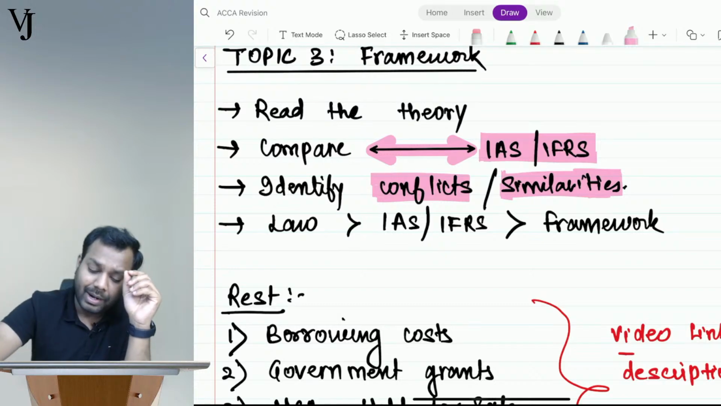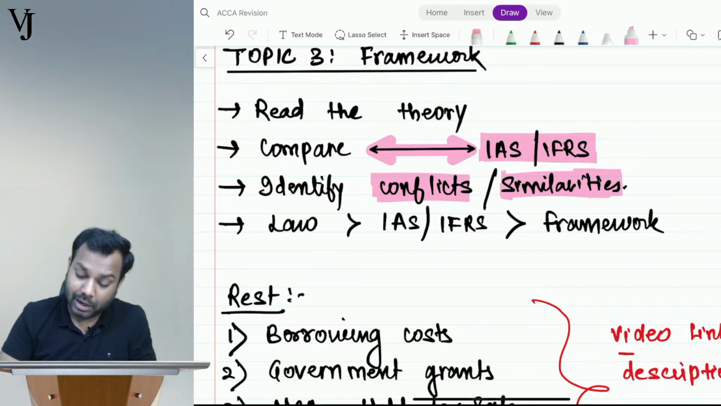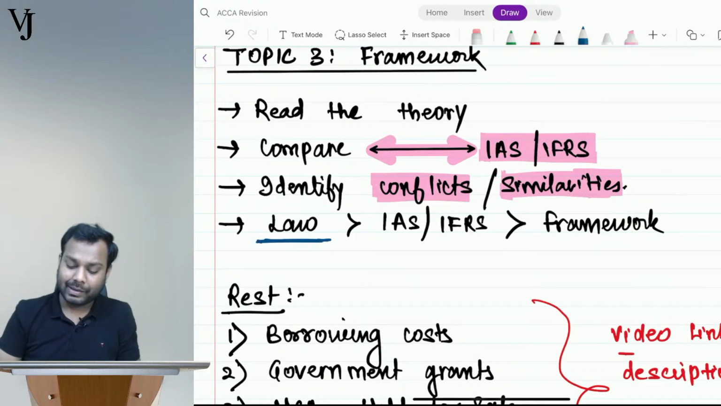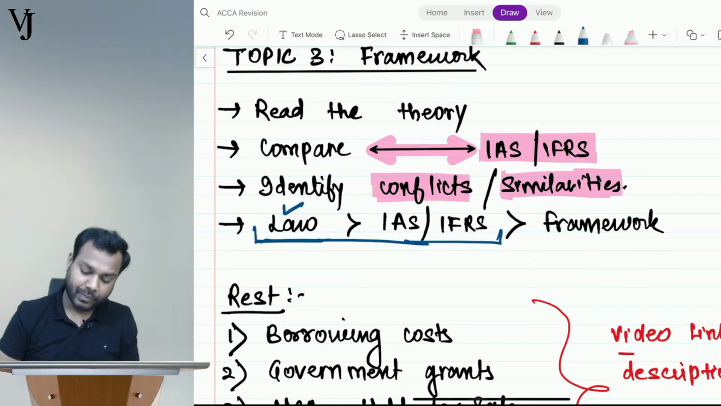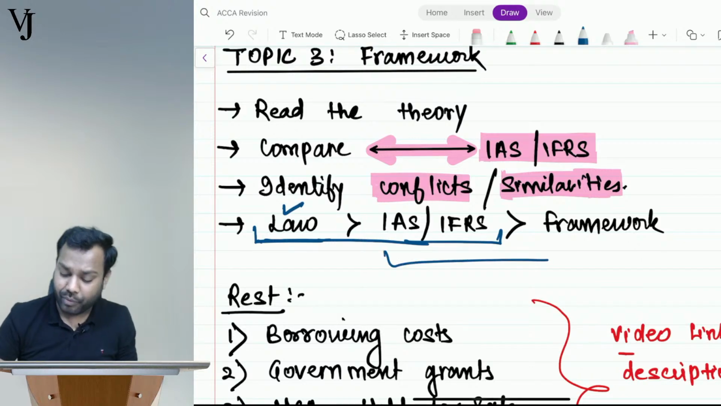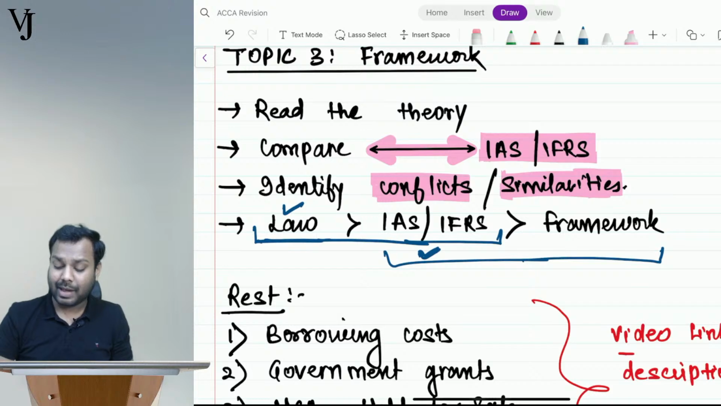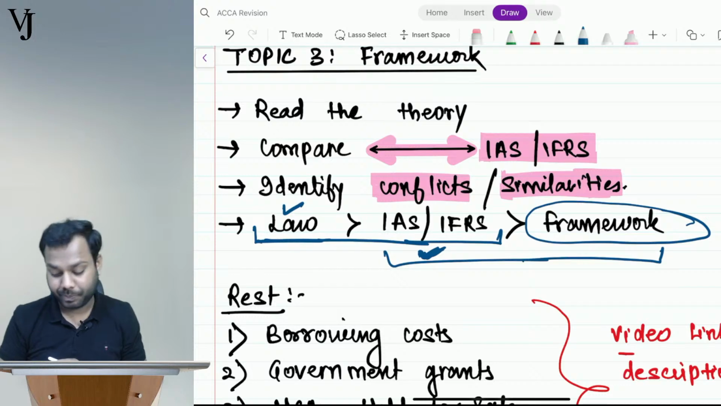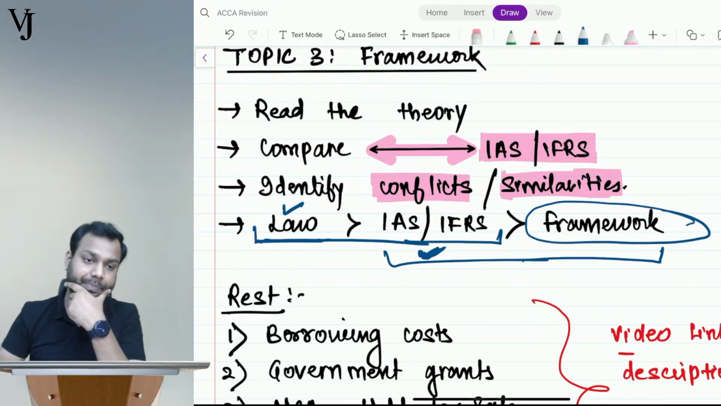But whenever it conflicts, understand, the local law is more prevalent. If local laws and IAS conflict, law will win. If IAS and the framework conflict, IAS will win. So the framework is the last one. Is it clear, everyone?